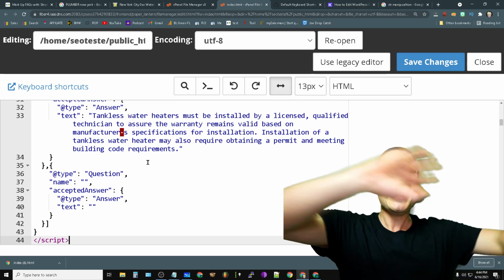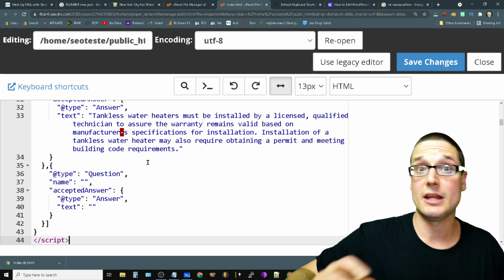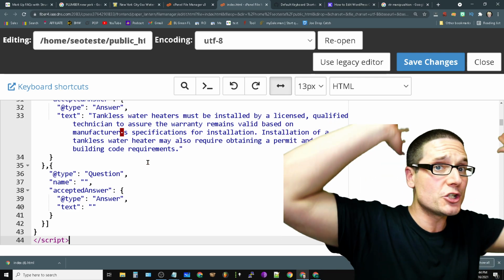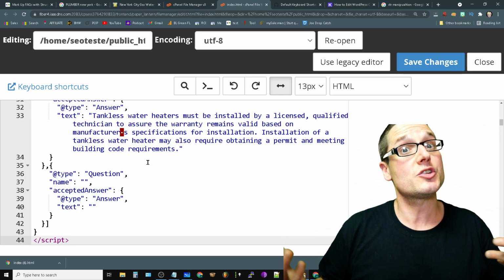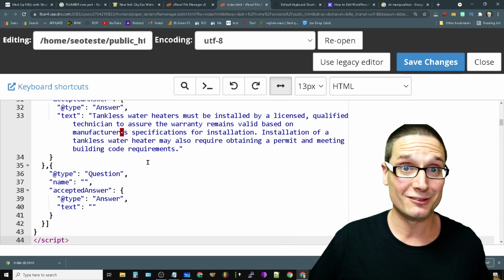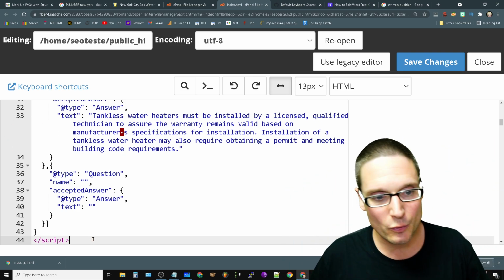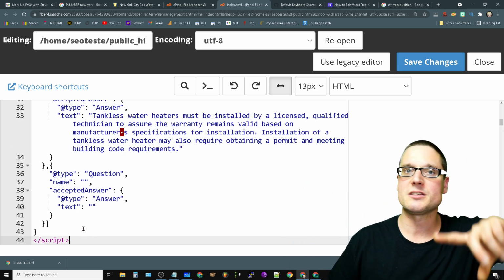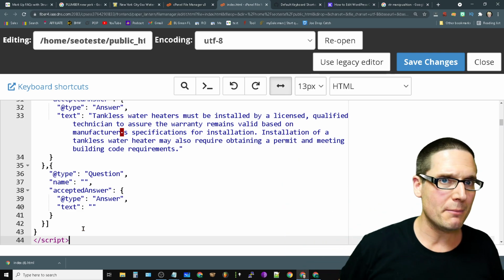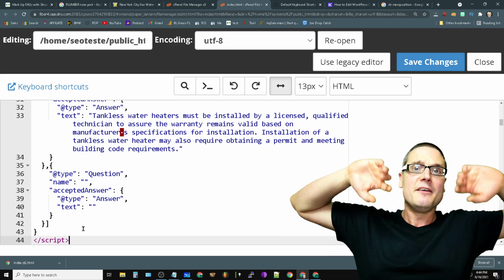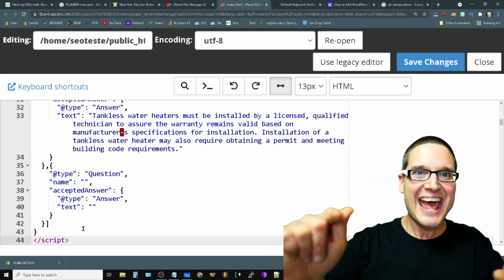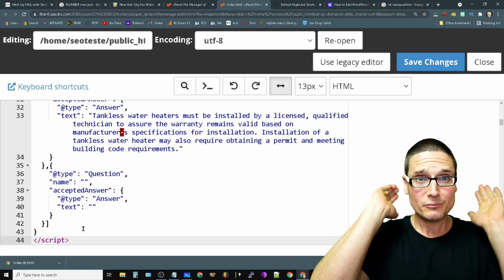You can add anything you want in this section. You can add your Facebook pixel. You can add your Google tracking. You can add your schema markup and structured data, right? So this is how you do it. This is the section you do it in. It doesn't matter if you're WordPress, HTML, you're doing HTML and CSS. If you're using anything, you can always add stuff to the HTML.